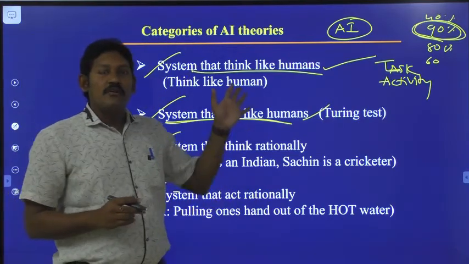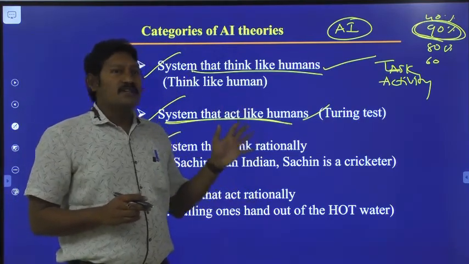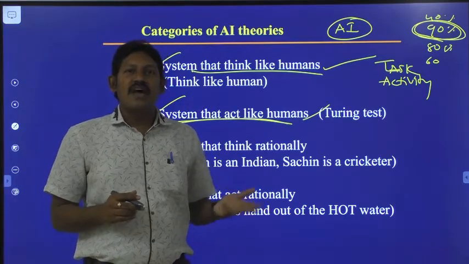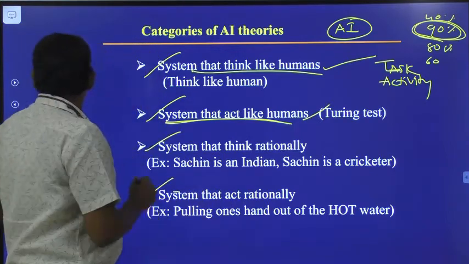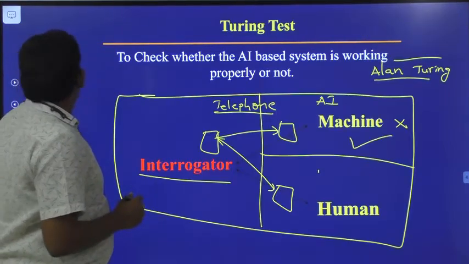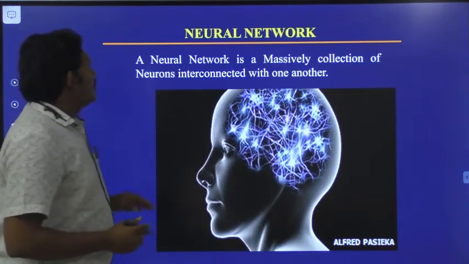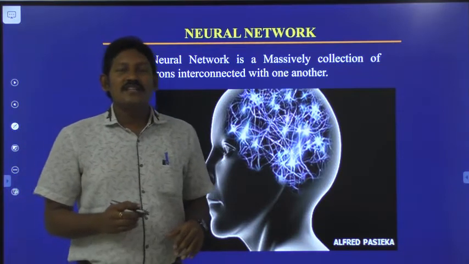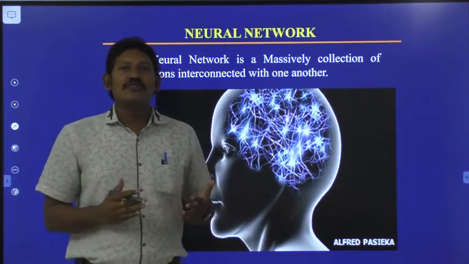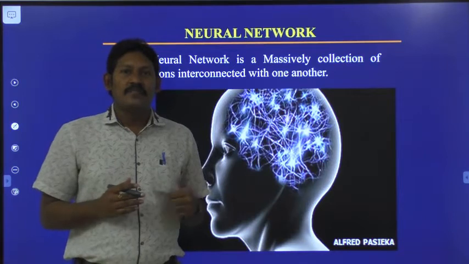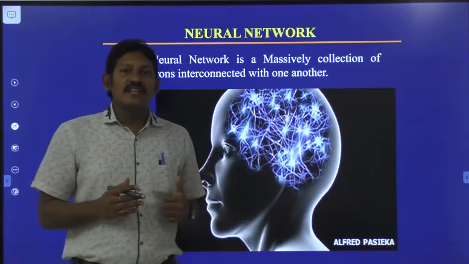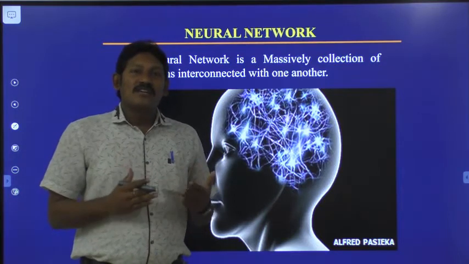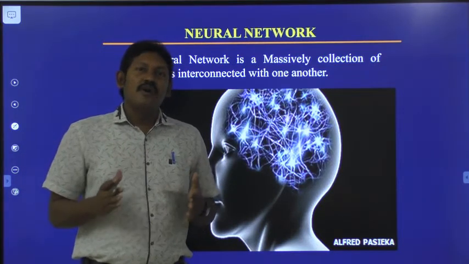So these are the four categories of AI. It has to think like a human, act like a human, think rationally, and act rationally. So two tests we have seen. Now we will see the introduction of neural network. What is a neural network? A neural network is a massive collection of neurons interconnected with one another, a collection of massively connected neurons.